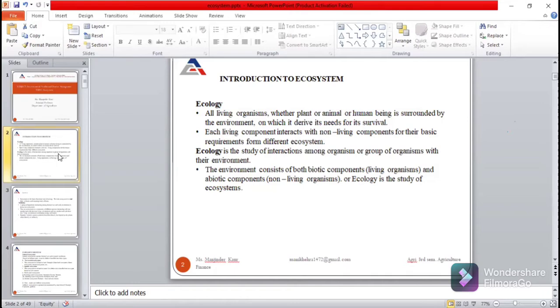Okay, this term is clear to all. First term is environment. Environment is the surrounding of an organism. Next term is ecology. Ecology includes all the living organisms like plants, animals, human beings, which are surrounded by a particular environment. And it consists of two components. First component is biotic and second one is abiotic component. Biotic components are the living organisms. On the other hand, abiotic components are the non-living components.